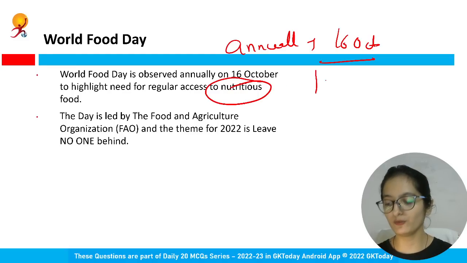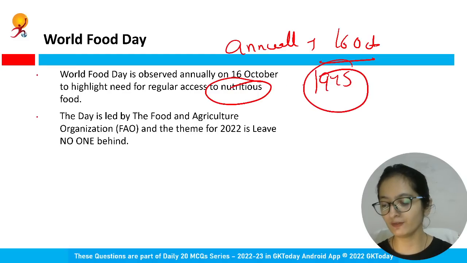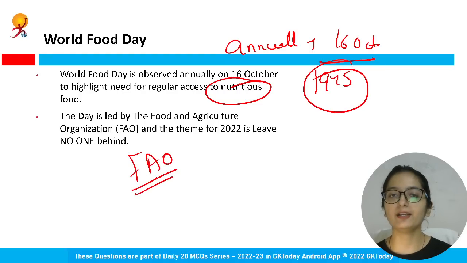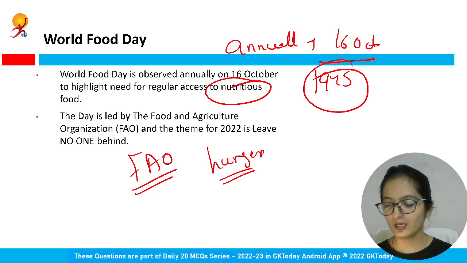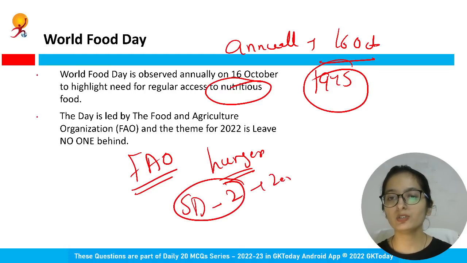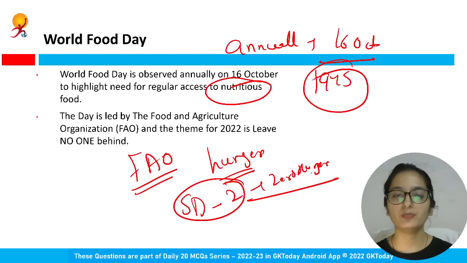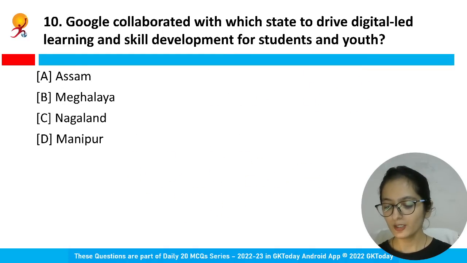On 16th of October 1945, we commemorate the establishment of the United Nations Food and Agriculture Organization, a specialized agency of the United Nations that works to defeat hunger. The aim is to emphasize Sustainable Development Goal 2, that is about zero hunger, right? So it is annual one. Please do remember that.